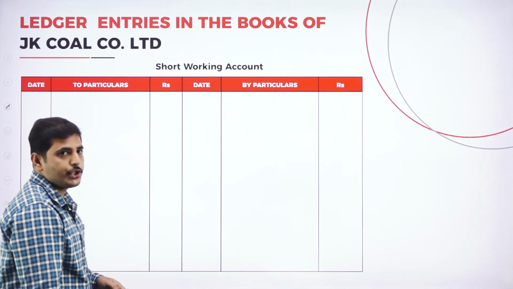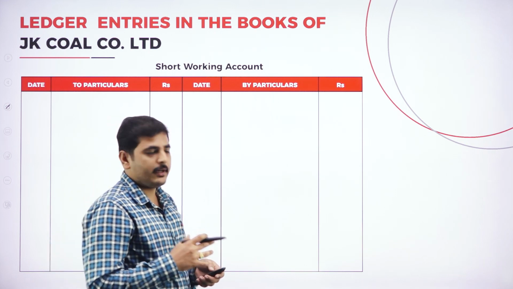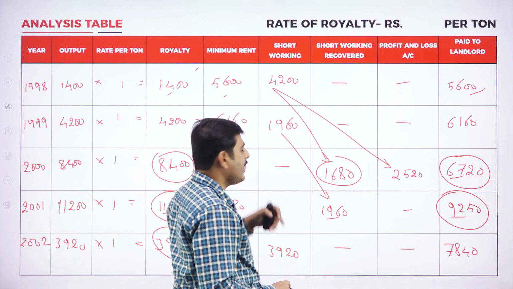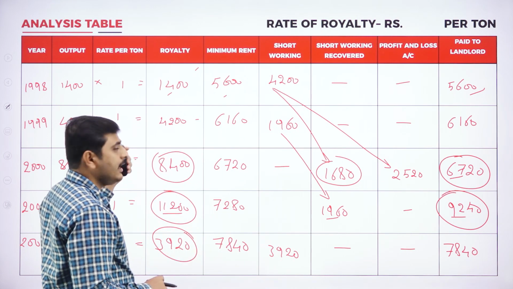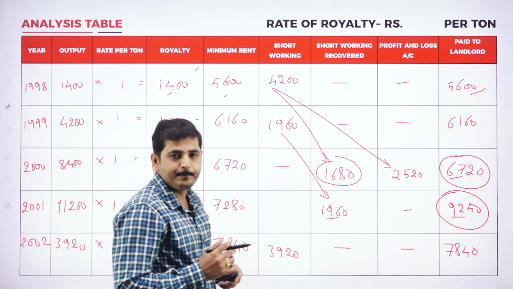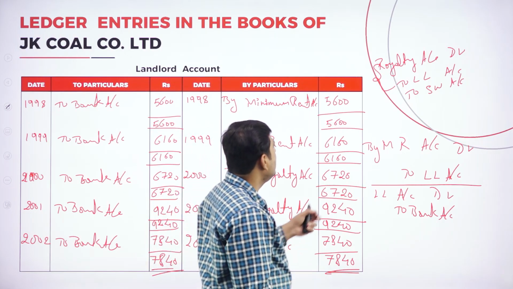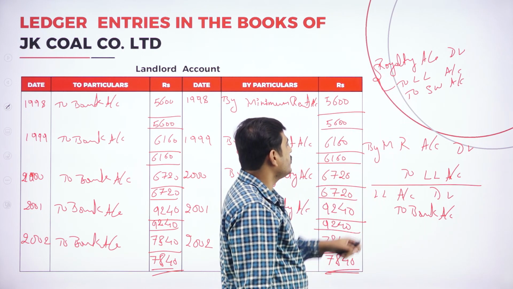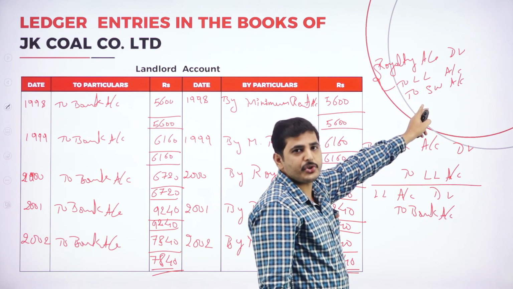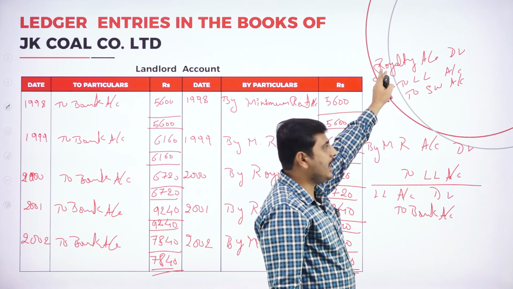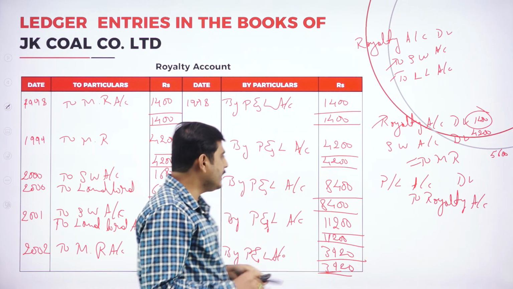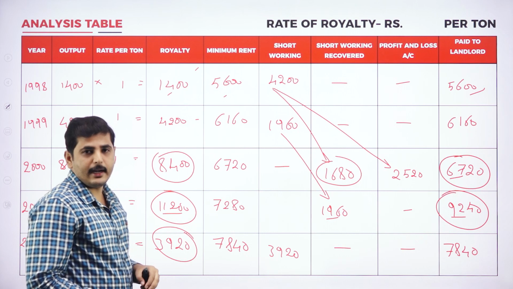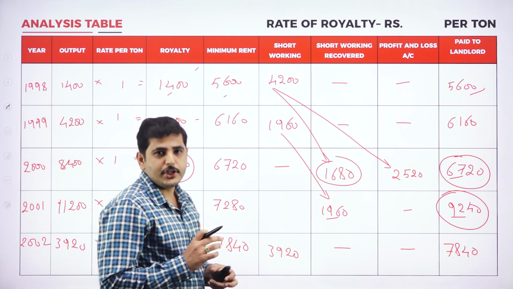Now let's go to the short working account. Where we have short working, let's identify in the table. We have short working in the first year and also in the second year. In the journal entry, where can you find the short working? See here, when you pay the royalty, we can find the short working. So it is by royalty account to short working account. We should write the royalty amount of short working. Now coming to the table. In the first year we are paying the minimum rent, and minimum rent is inclusive of the short working and royalty.